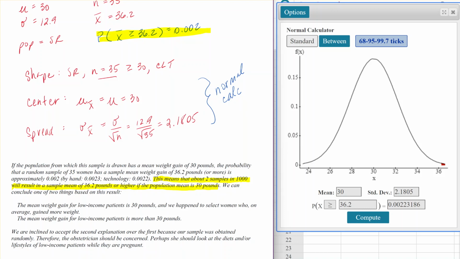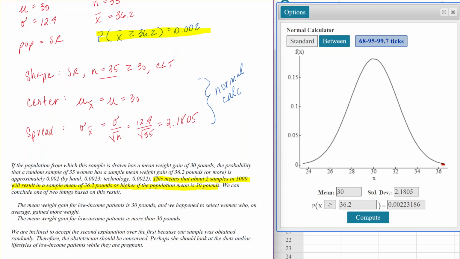And it's kind of interesting to see the two conclusions that can happen here. You could have either had a group of 35 patients who were just randomly selected and they happened to have gained more weight. So maybe I got a group of women who just gained more weight randomly, like I randomly selected the 35 people who happened to gain more weight. Or the second conclusion could be that the average weight gain for the low-income patients is really more than 30 pounds.